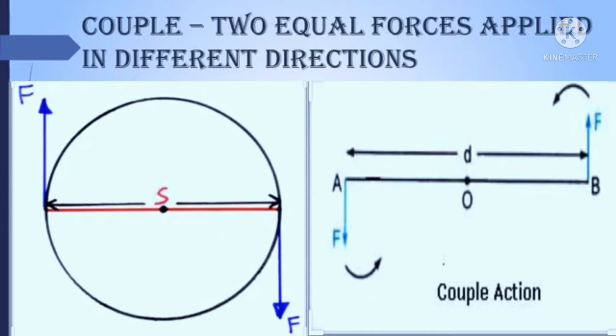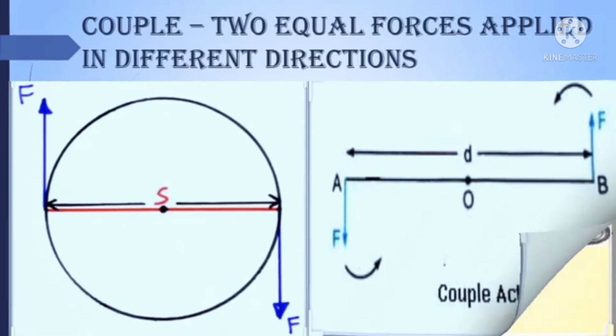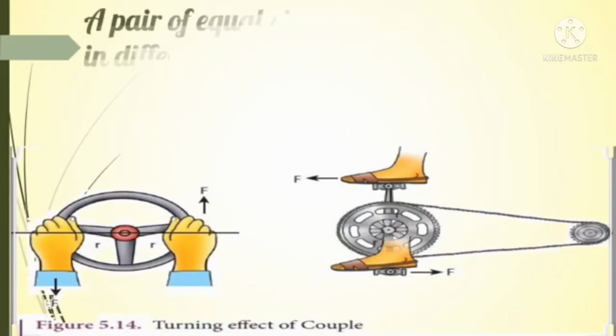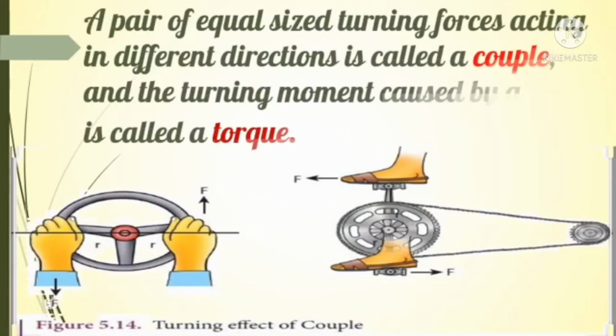Okay. So a pair of equal sized turning forces acting in different directions is called what? A couple. And the turning moment caused by a couple is called torque. So what is a couple and torque?